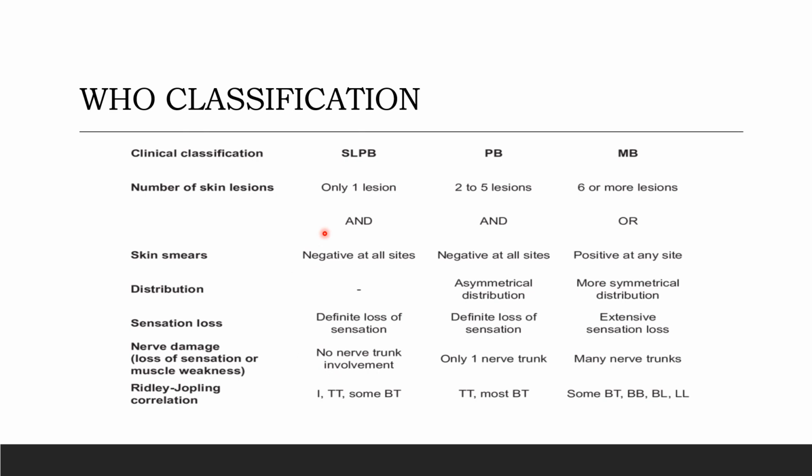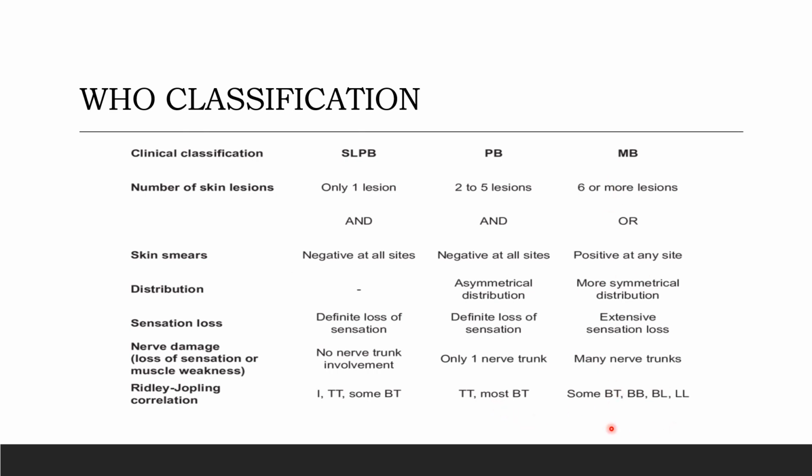In borderline, we'd be seeing no nerve trunk involvement. In paucibacillary, most probably one nerve trunk would be there. Multibacillary would have many nerve trunks. Now, Ridley-Jopling correlation, if we see, is mostly correlated to polar tuberculoid leprosy, borderline tuberculoid leprosy, and mid-borderline leprosy. In paucibacillary, it's mostly polar tuberculoid and borderline tuberculoid leprosy.